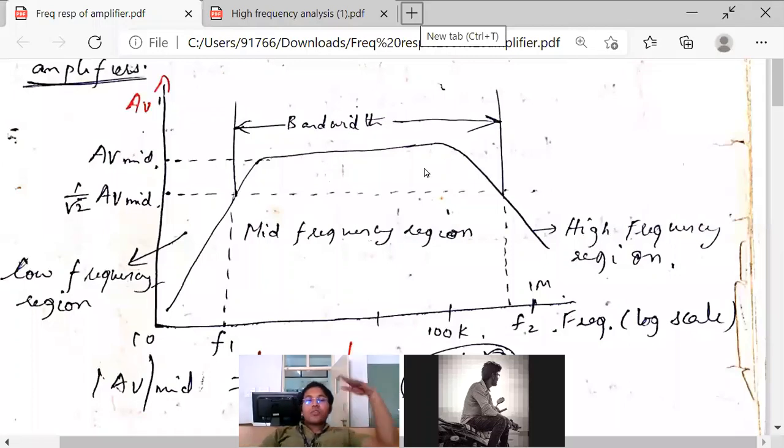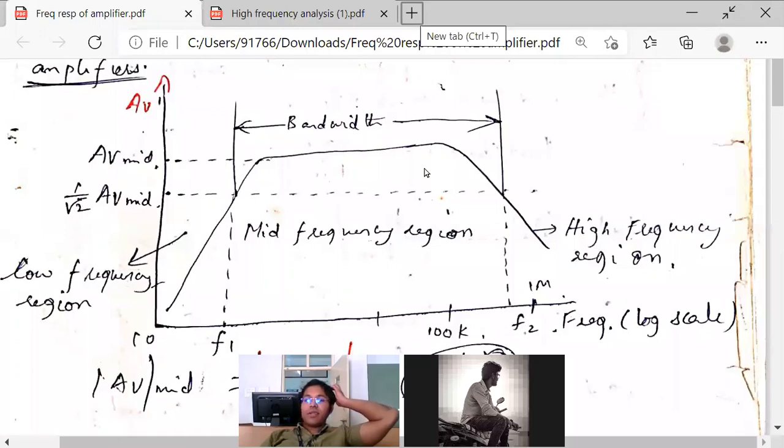So far whatever analysis we did, the two-stage RC coupled amplifier, CE-CB amplifier, CE-CC amplifier, whatever the earlier amplifiers, other than the last class, we did for the mid frequency region.